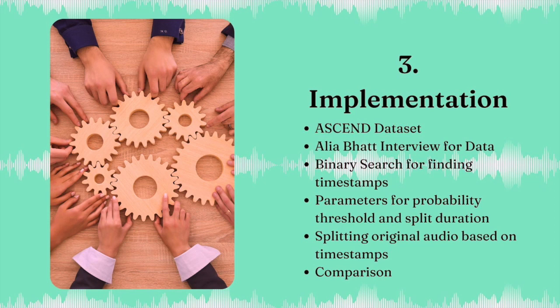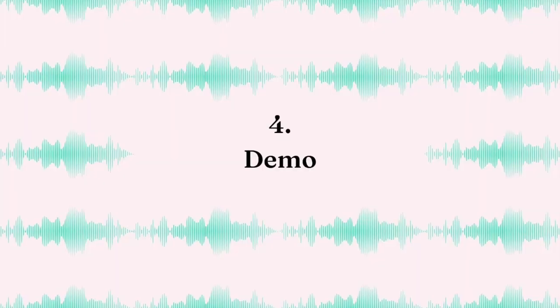Once we found the timestamps, we would split the original audio into smaller chunks based on those timestamps, so we could tell Whisper from here to here, this is the language that needs to be translated to English. After that, we would combine our text results and compare with the base model of Whisper and our own translations, either manually or from Google Translate.